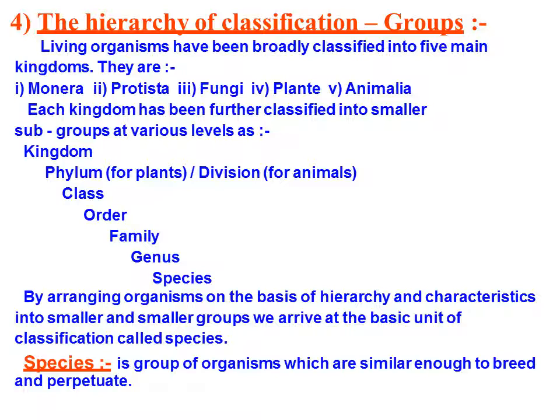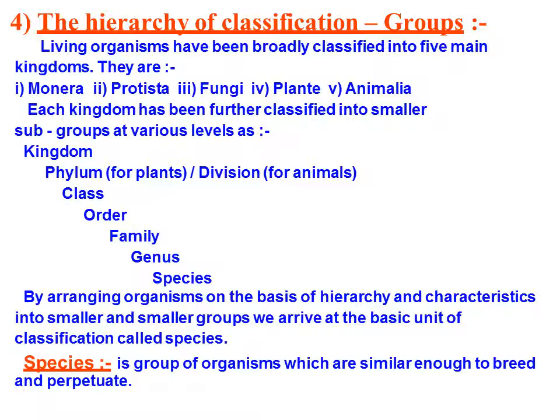So what do you mean by species? It is a group of organisms which are similar enough to breed and perpetuate. That means they have similar life forms. As for example, as I told, the example of monkeys or apes. So monkeys, apes, we all are in the same kingdom of Animalia or animals, but our genus are different.